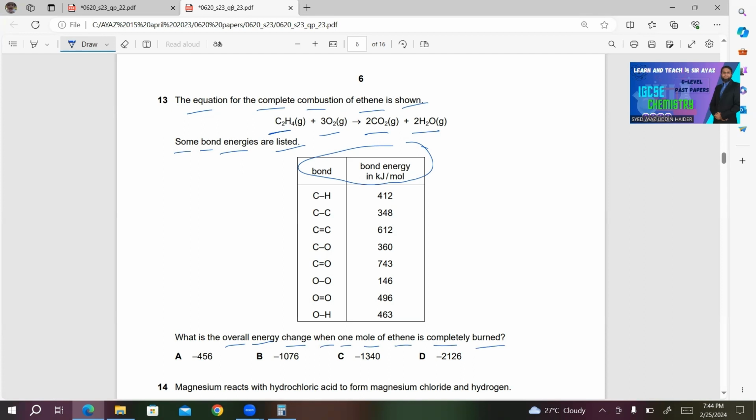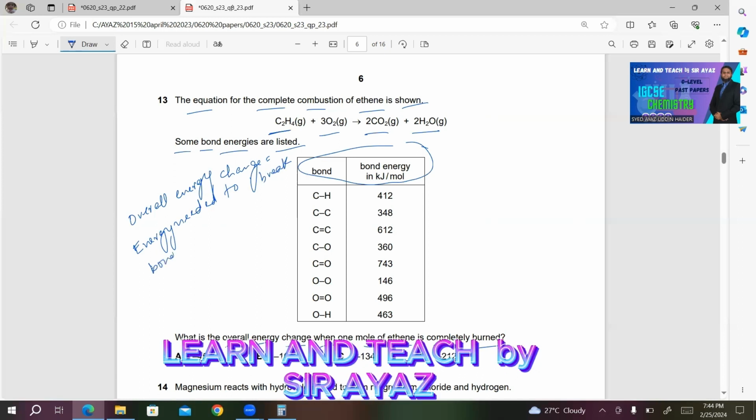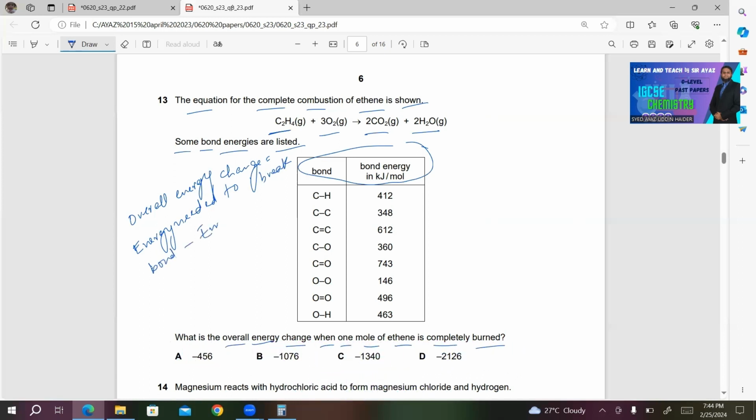Now the equation for the overall energy change is energy needed to break bonds minus energy released in bond making.